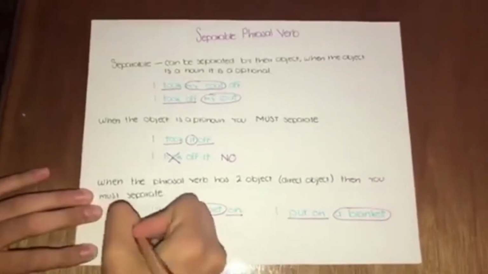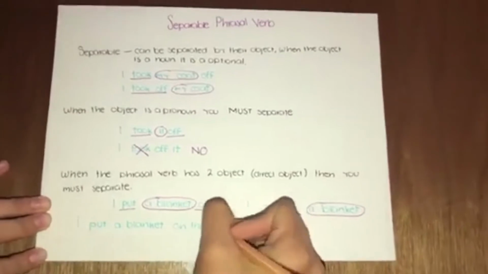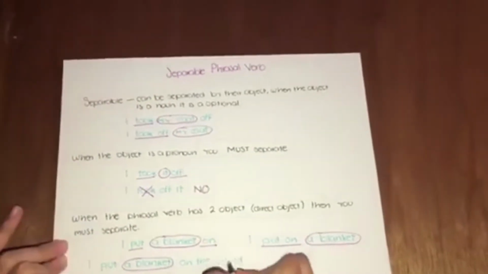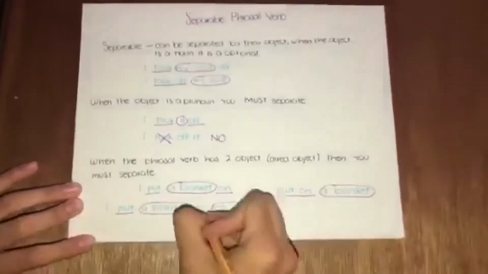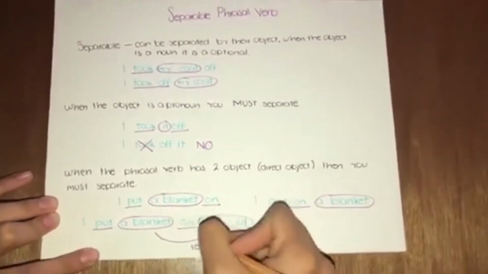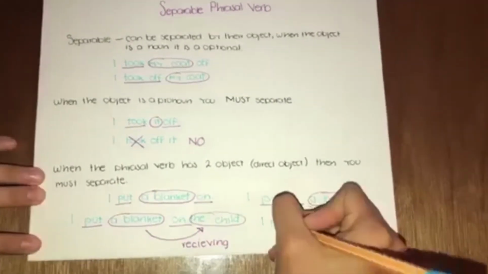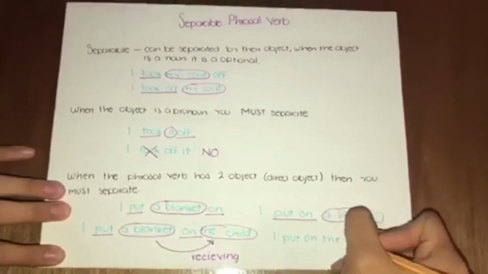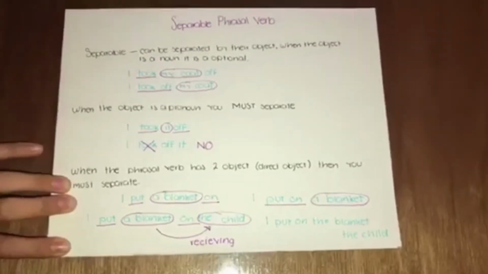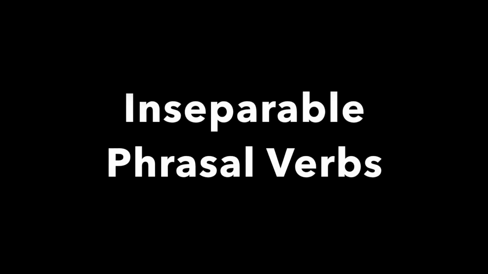Now, look at this. I put a blanket on the child. Now, here, a blanket on the child. The child is the direct object. It is receiving the action. I put on the blanket the child. That doesn't make sense. No. It must be separated when there's a direct object.